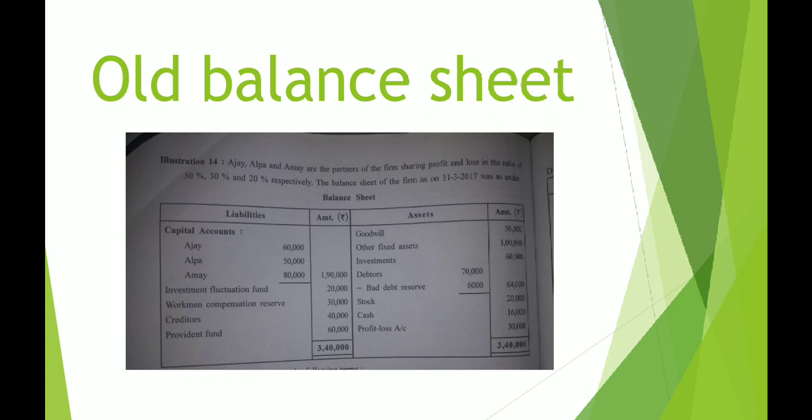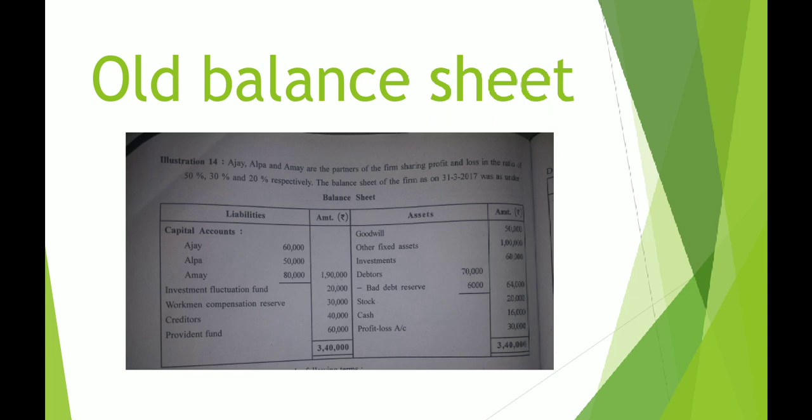So 2,000 is written off from the bad debt reserve of 6,000. This is the reason we are not going to write 2,000 on the debit side of the revaluation account. Because for writing off those 2,000 rupees, we have a reserve of 6,000. So instead of the revaluation account, we are going to deduct 2,000 from the bad debt reserve of 6,000. So no accounting effect on the debit side of the revaluation account.